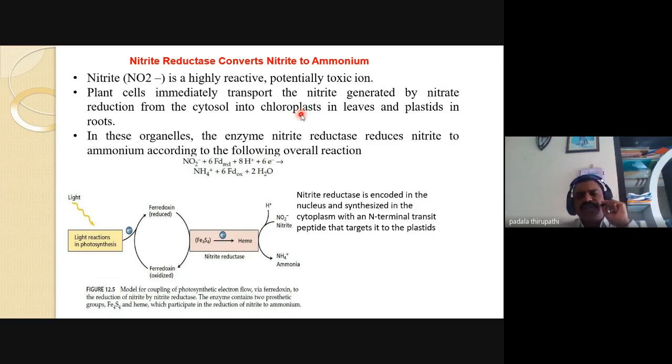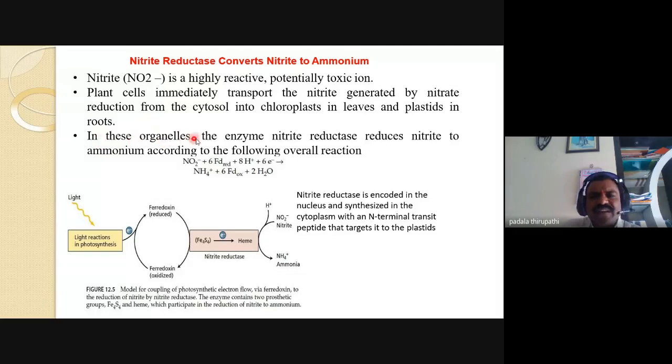In roots, some of the root plants like carrot, beetroot, radish, and even sweet potato, Ipomoea batatas, and asparagus, Shatamuli, contain leucoplasts in the plastids of the roots. So they are useful for the storage of food material.